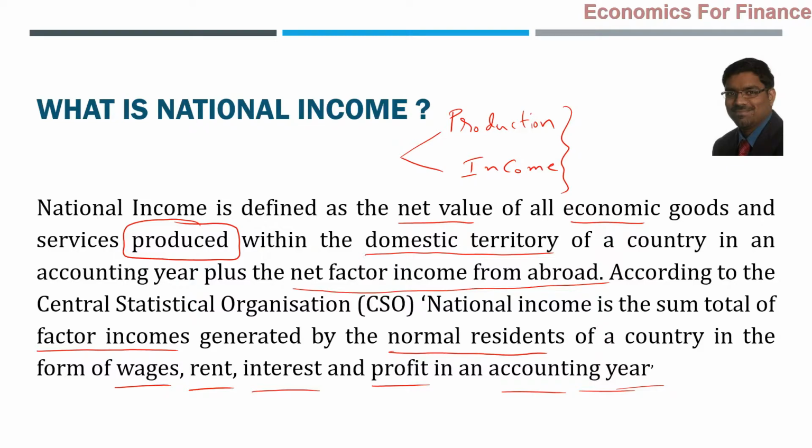However, the first portion of this definition was focusing on the production aspect of national income. The second portion was focusing on the income aspect of national income, but ultimately both are the same. We'll come to that. In fact, there is a third angle also, that is the expenditure angle. All the three different dimensions of national income ultimately will, and should ideally, theoretically give the same result. That's the basic definition of national income, we can say.